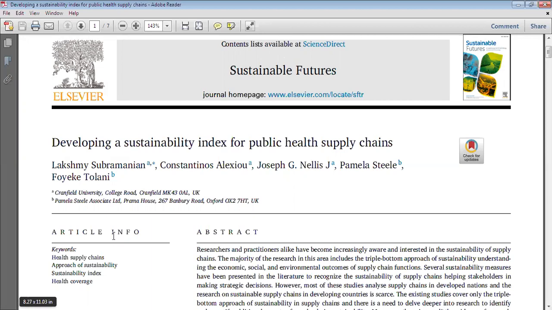So that is the purpose of using keywords. You should use your keywords properly so that your citation improves. Okay, so this is all about keywords.